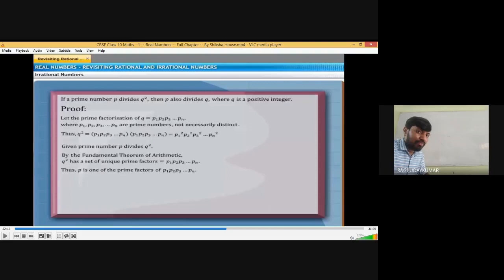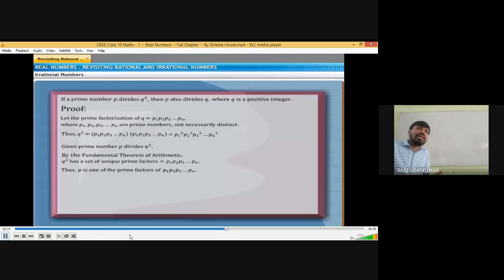That is the prime factorization of 12. So p is the prime number given to you, and it may be either 2 or 3, only these two.